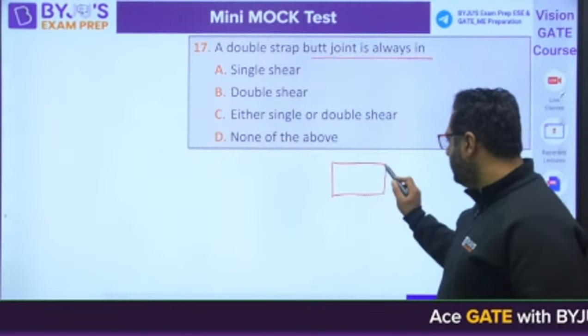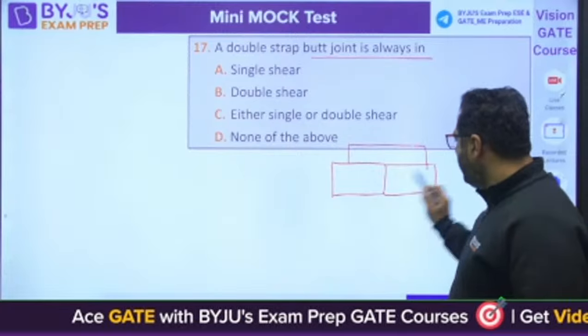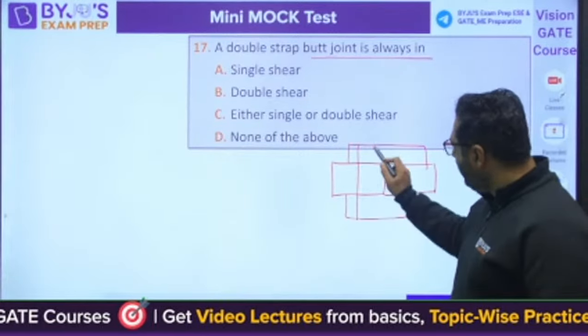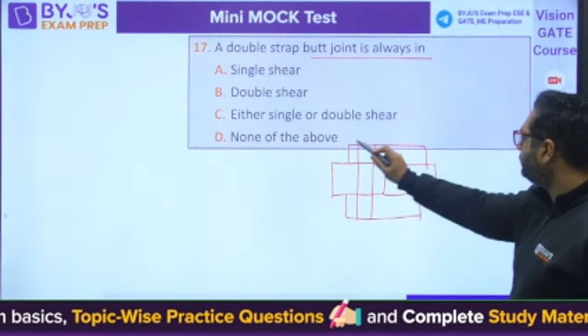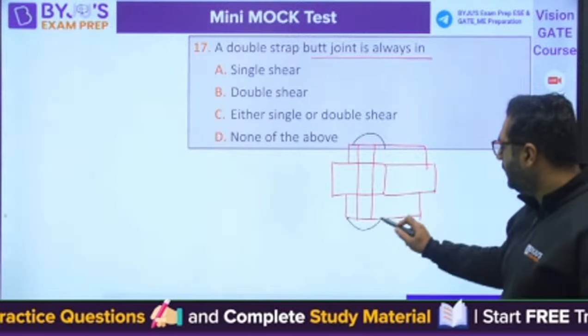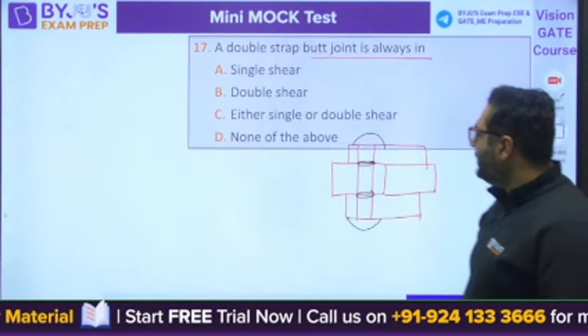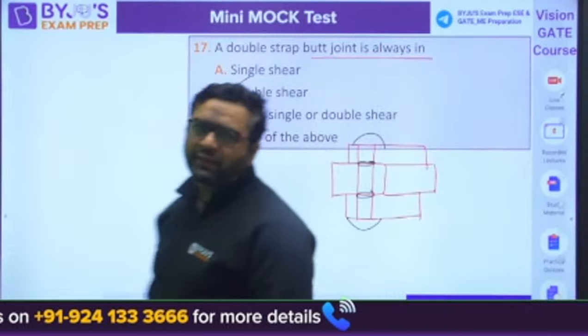This is one plate, another plate. This is one strap plate, another strap plate. If you have a hole here and I put a rivet here, then shear will happen from here and here. So this is the case of double shear. So it will always have double shear.